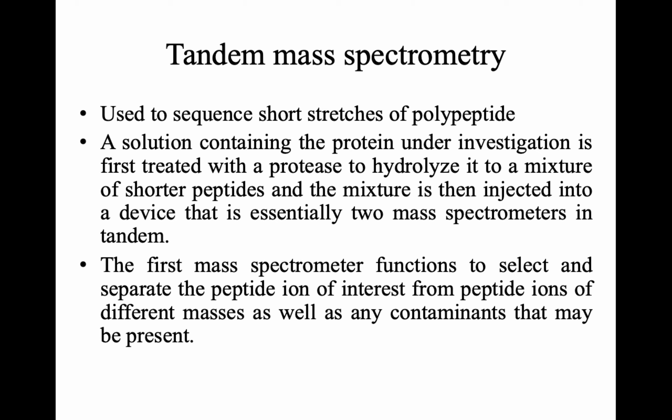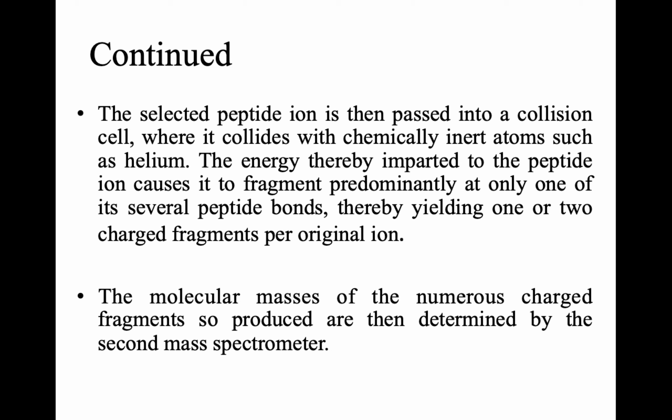In the first mass spectrometer, it is going to select one type of peptide ion, because the injected sample will have many different shorter peptides. So the first mass spectrometer selects the one peptide ion of interest, and this peptide ion of interest will now be passed into the second component. It is called the collision cell.